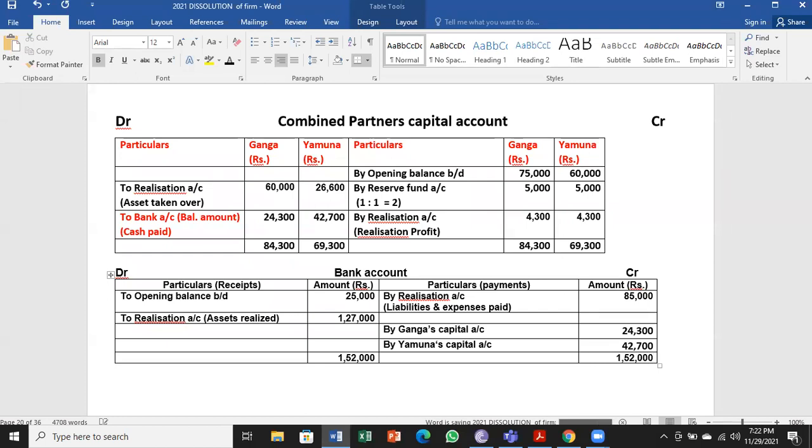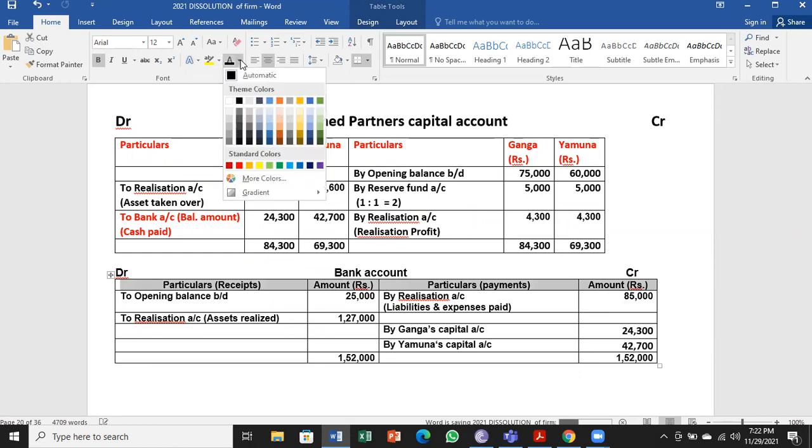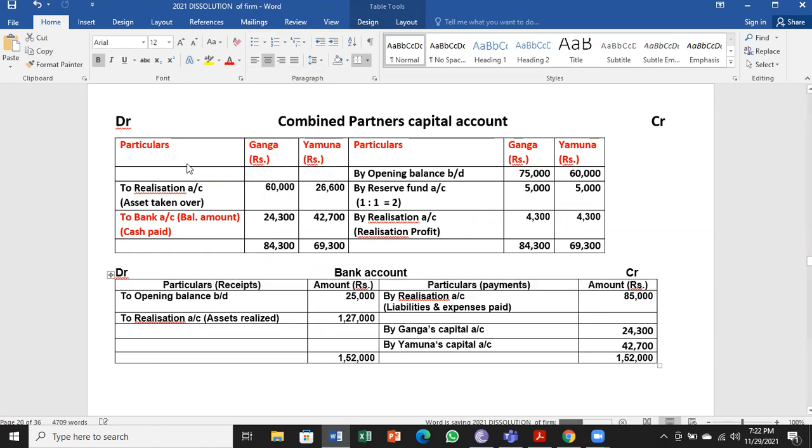So if the amounts are same, then our answer is right. And we have to follow all the rules. Remember, that is 1,52,000 on both the sides of the bank account. So cash received is also same. Cash paid is also same. That completes problem number 19.